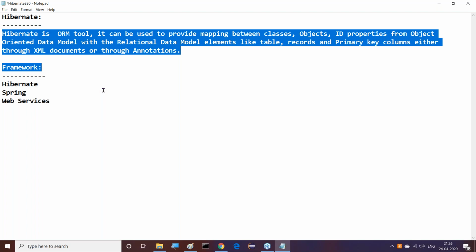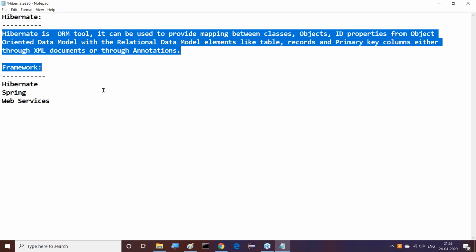So either through an XML document or through annotations, if we define the mapping between all these object-oriented elements and the relational database elements, finally, that mapping we are going to provide through which one? Hibernate here. That's the point. It's somewhat similar to JDBC, but more than JDBC. It's not exactly JDBC.